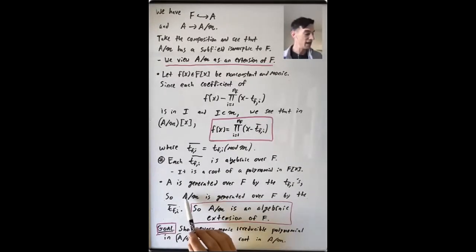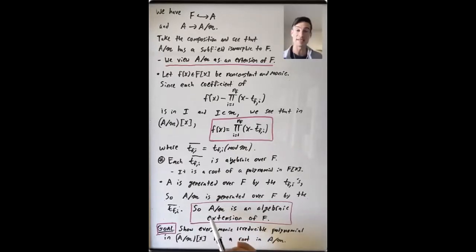It's that A mod M is generated over F by a collection of algebraic elements over F. So what does that mean? Well, we have proven that if you have two algebraic elements, alpha and beta, the sum, the difference, the product, the quotients of those elements are also algebraic over F.